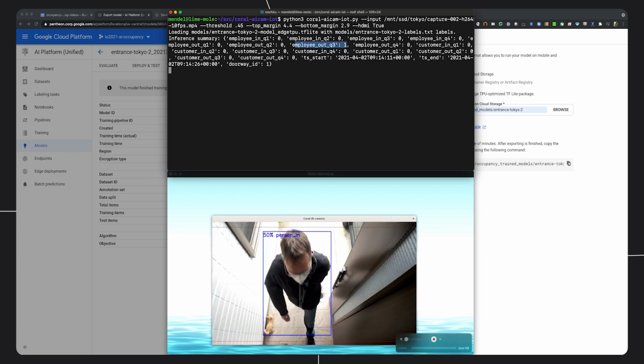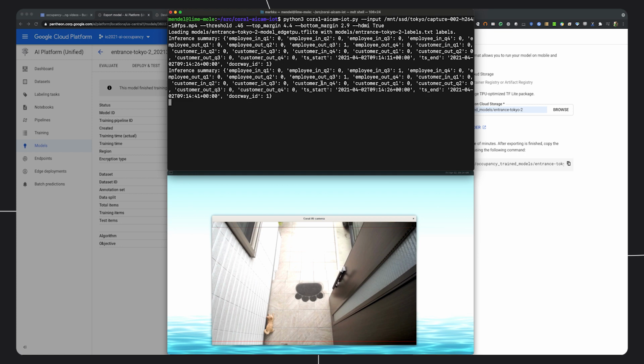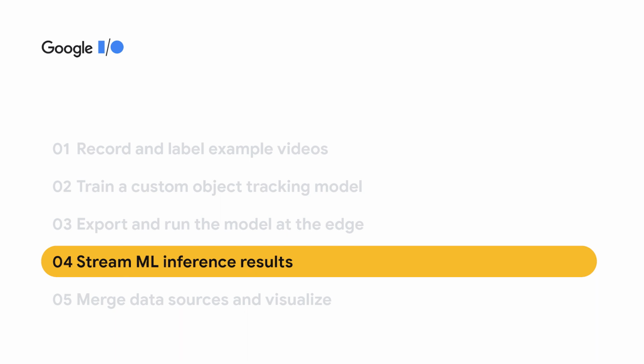Now I'm walking in. Let's pay attention. Okay, person in. And I map this person in to an employee in output. And here we go, employee in 1. Okay, so this seems to work. It seemed to work in our internal testing. Now let's put it to the real test at the car dealership.